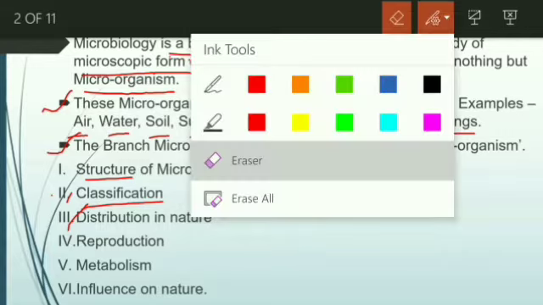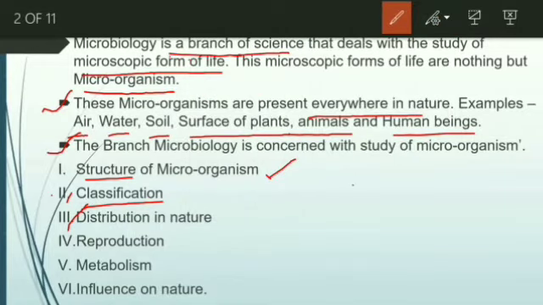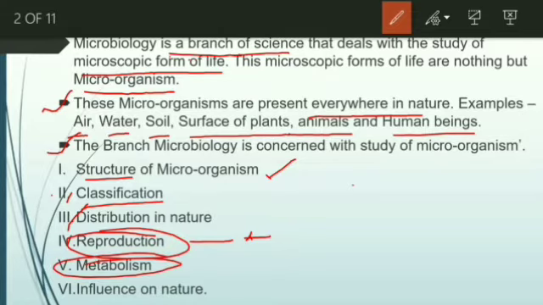Another one is reproduction. Reproduction means how they multiply their species, how they double their species, how offspring are produced by the microorganism. It may be sexual or asexual. That is also studied in microbiology. And later, metabolism. What is metabolism? The sum of all reactions in a particular organism is its metabolism. Chemical reactions and pathways are studied under microbiology.